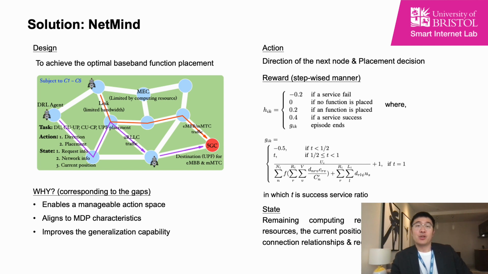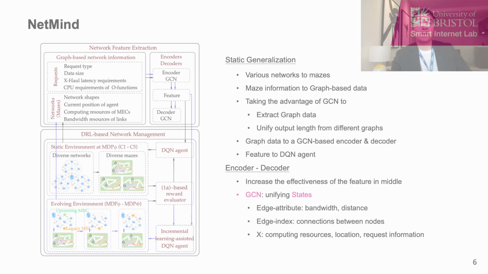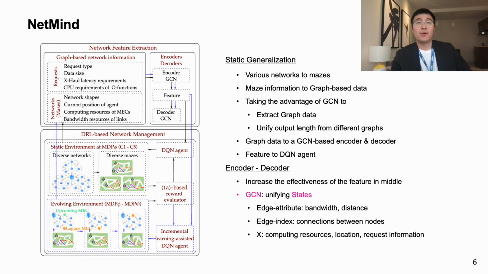And the state information includes the remaining computing resources, bandwidth resources, the current position, and so on. However, within different networks, the state information will also change. This will decrease the generalization performance of the DRL. Therefore, we extend the DRL, and the overall architecture of NetMind is shown in this figure.